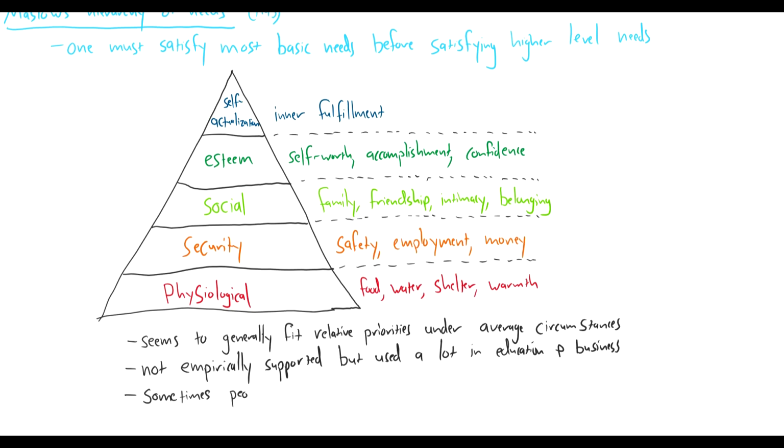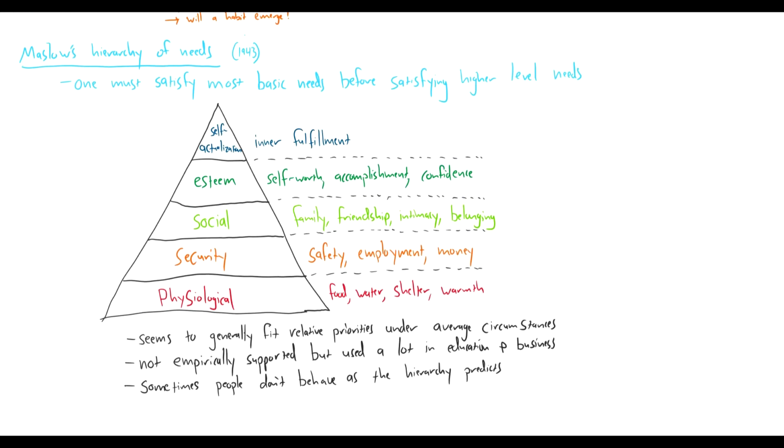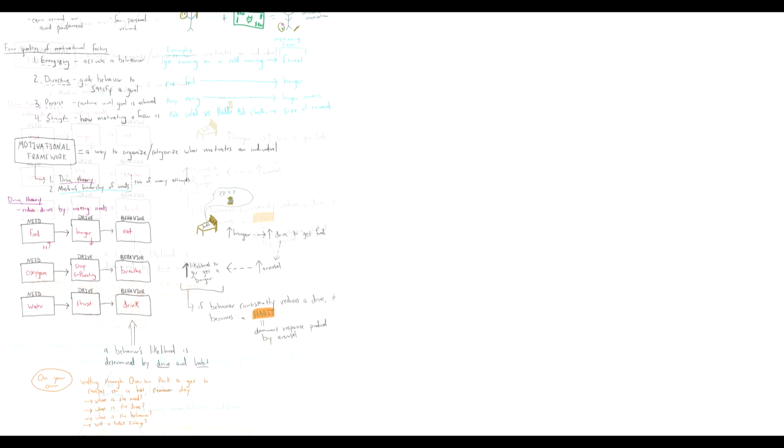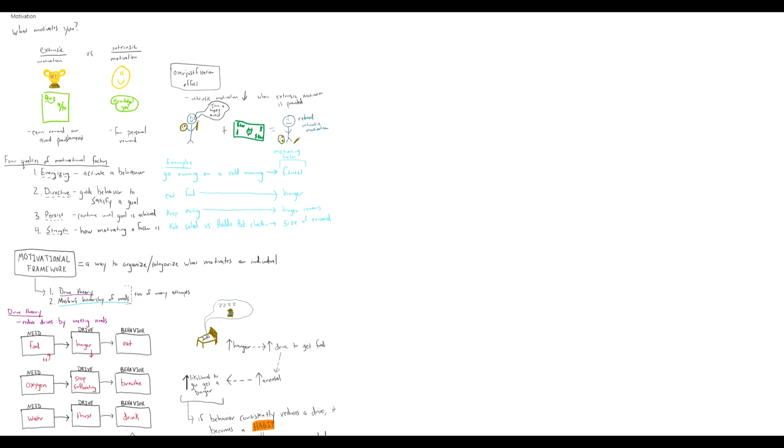Also, sometimes we see that people don't behave as this hierarchy predicts. Can you think of an example of when someone might behave in a way where they're sacrificing a lower basic need in order to satisfy a need that's higher up in this hierarchy? We'll work through a few examples in class about this. This was just a brief introduction to motivation and motivational factors, and we'll dig into this a bit more in class.